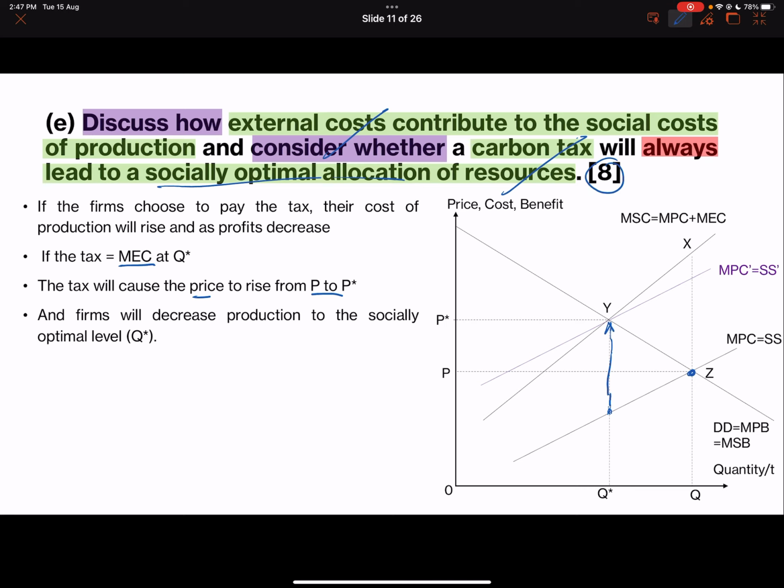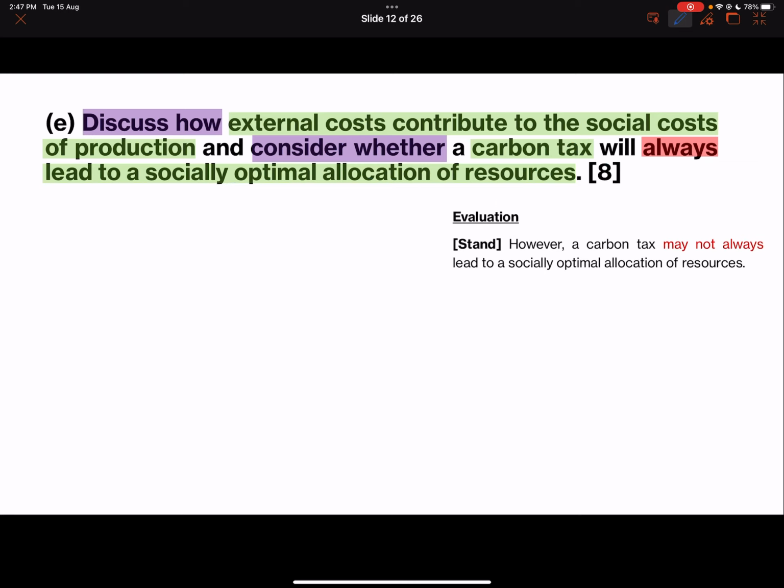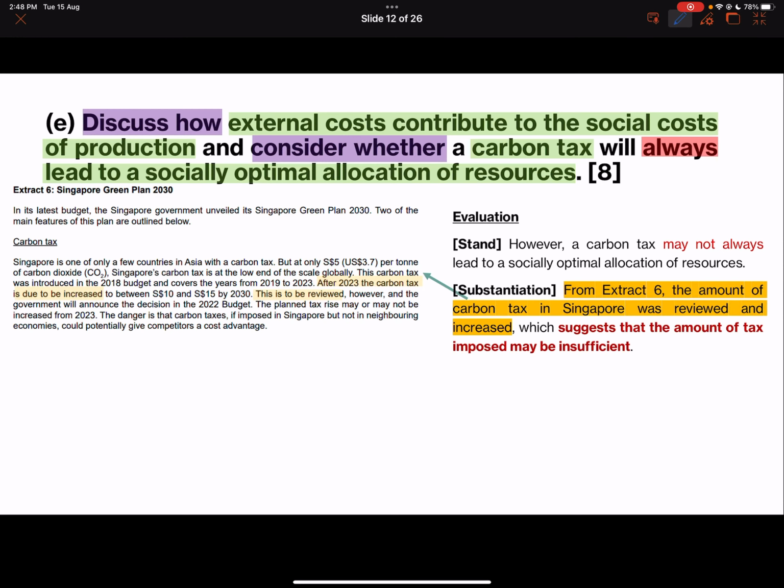Okay, so we check this and we check this. Okay, this is 8. What I mentioned to you, so it's 6 plus 2. You want to make sure you check off the evaluation. Okay, so last part is evaluation. You can take a stand and say, however, maybe your carbon tax may not always lead to a socially optimal allocation of resources. So it was mentioned in extract 6, if you see here, that